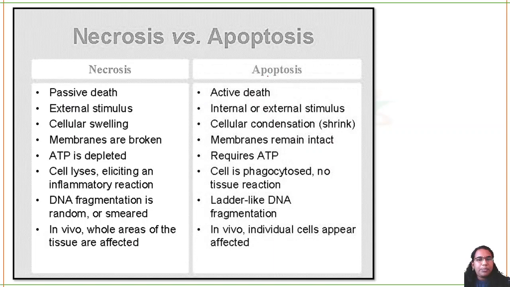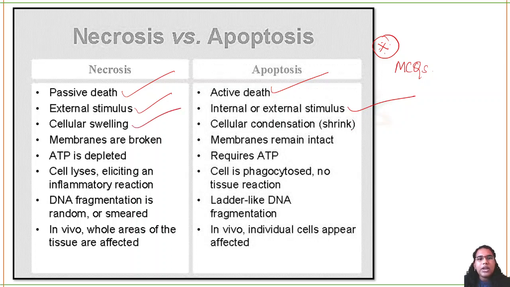It's a very important table. From this you will get lots and lots of MCQs for exams. Necrosis is passive, apoptosis is active. External stimulus is required for necrosis; apoptosis can be internal or external. Here the cell will swell, here the cell will shrink and be taken up.